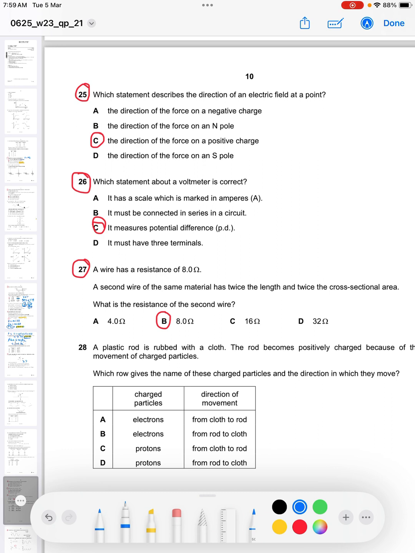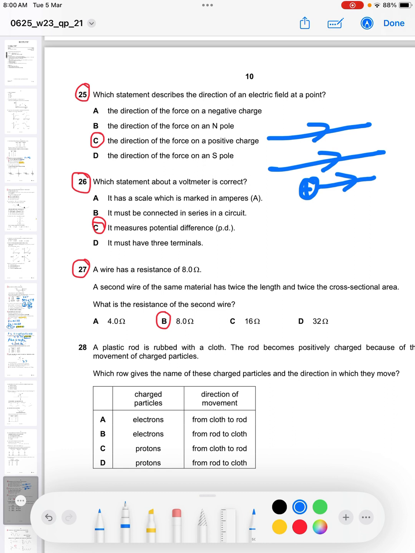If you see arrows like this, and these arrows are representing the direction of an electric field, they are simply telling you that if you were to place a positive charge here, it would experience a force in this direction. So that is the direction of an electric field, the direction that a positive charge placed at that point would experience. So the answer is C. Number 26. Which statement about a voltmeter is correct? It measures potential difference. There is no need to worry about that.